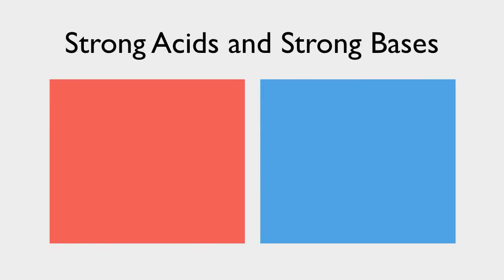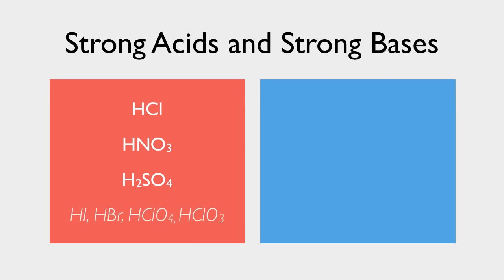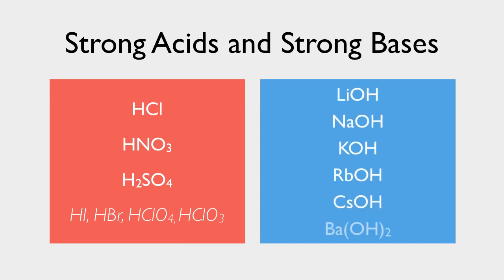For IB chemistry, you specifically need to remember hydrochloric, nitric, and sulfuric acids. You should also be familiar with hydroiodic, hydrobromic, perchloric, and chloric acids, as most chemists also consider those to be strong acids. As for strong bases, all the group 1 and group 2 hydroxides are considered to be strong, though the IB chemistry syllabus only specifically mentions the group 1 hydroxides and barium hydroxide.